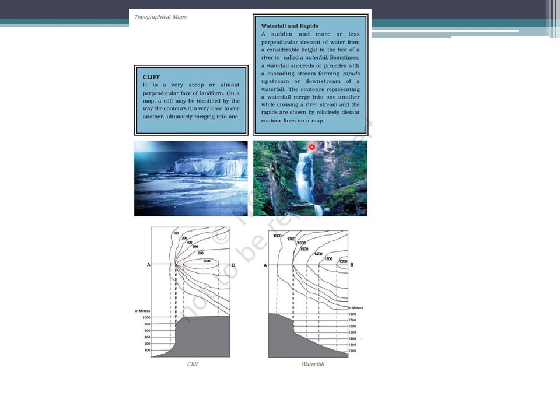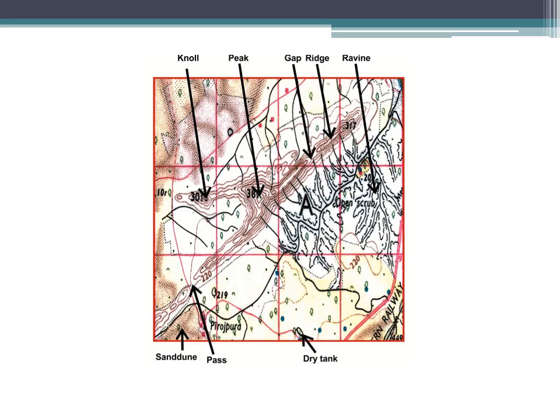Then waterfalls and rapids. Again, contours have merged over here because there is a fall, and it's flowing like this, which is very characteristic and very clearly depicted in this photograph. Let's move ahead. Now comes identification of the features. I have done this for you. Now let's try to understand different types of landforms.